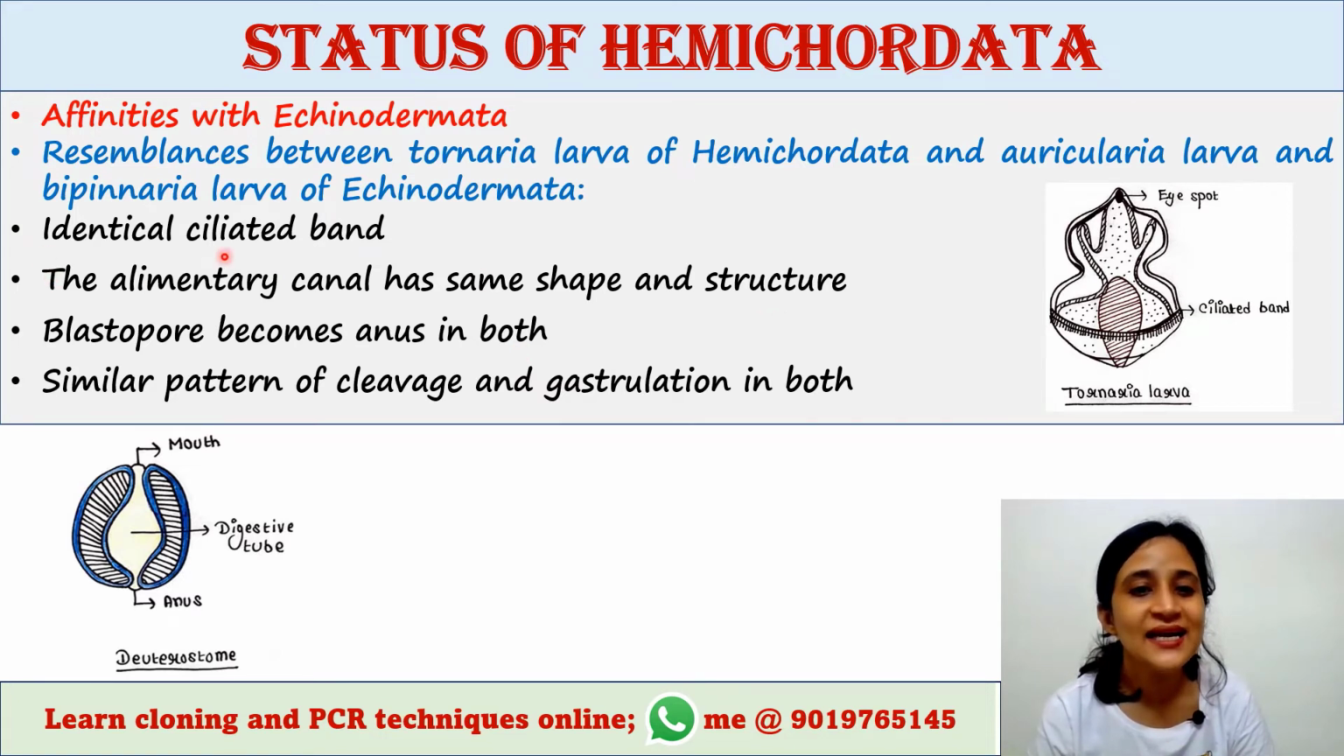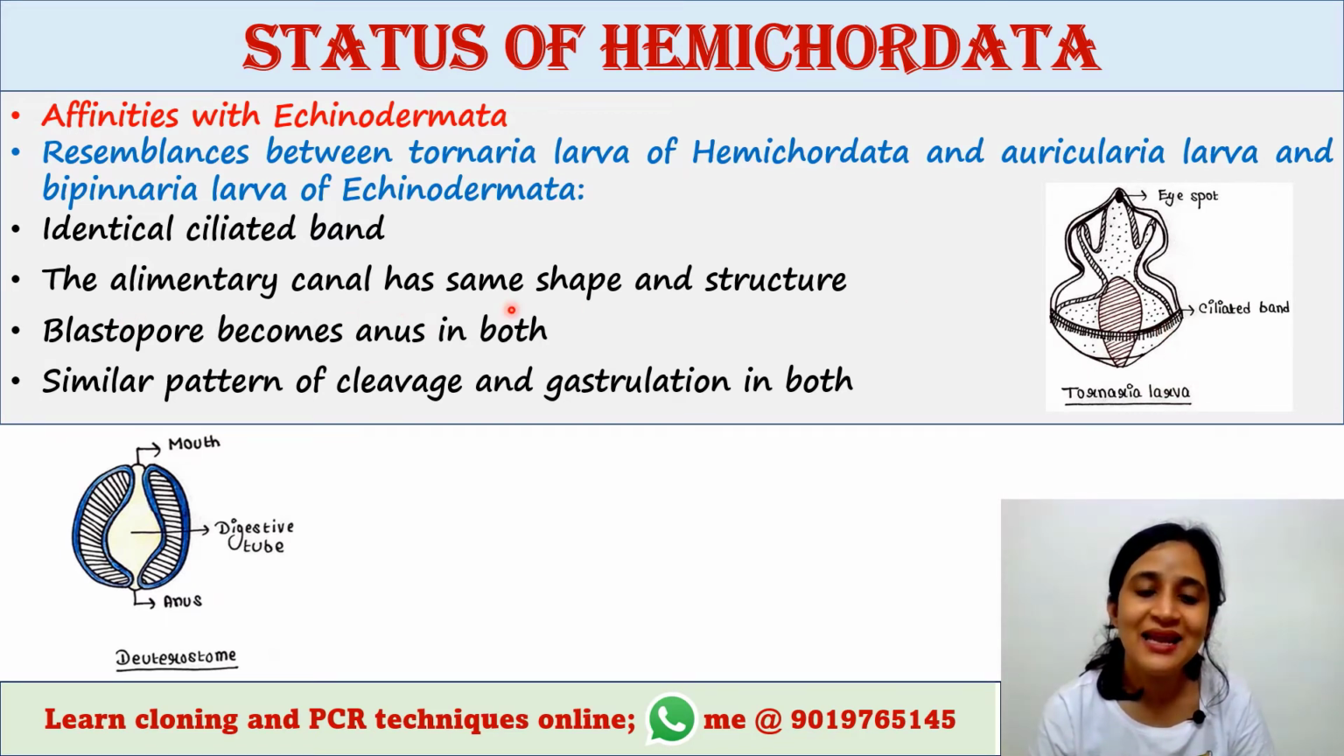First is an identical ciliated band. The ciliated band is present in both of them, and it is a very similar structure. This is the Tornaria larva. You can see this is the ciliated band. This band contains a number of cilia. It is present in both of them.